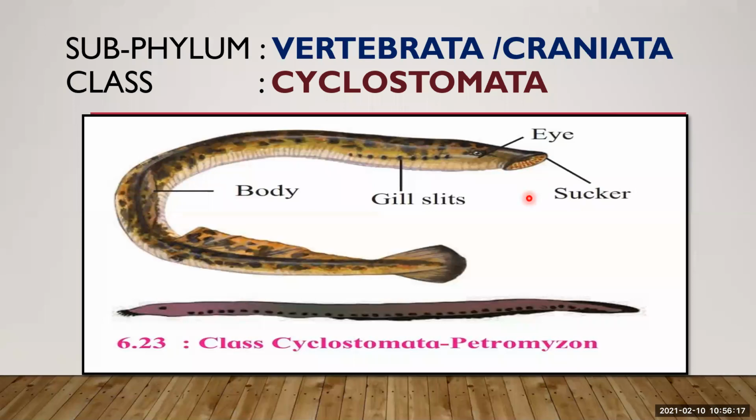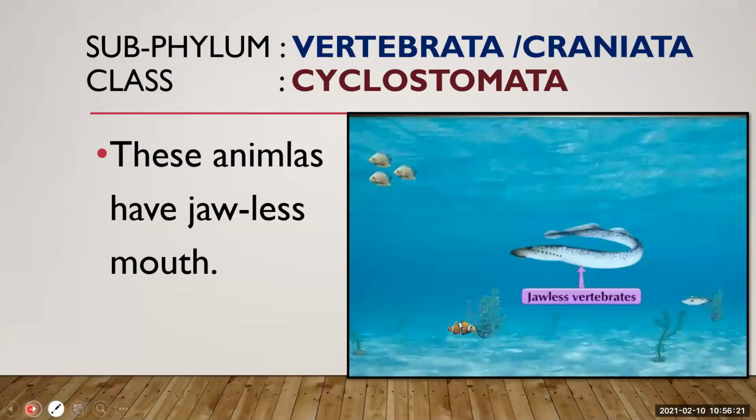These animals have a jawless mouth. Just now I told you they don't have an upper jaw and a lower jaw. They have a rounded mouth. So this is one characteristic.